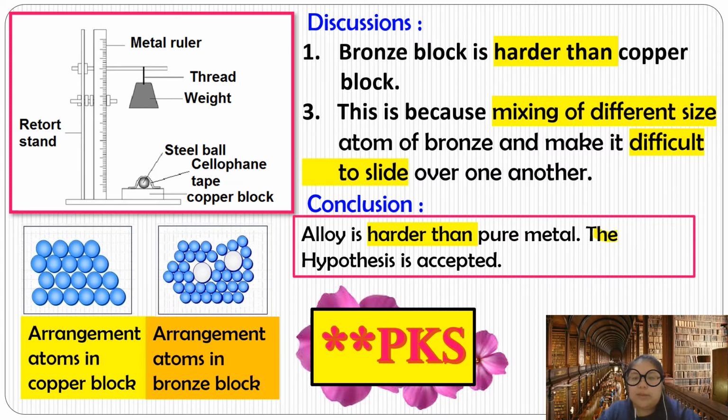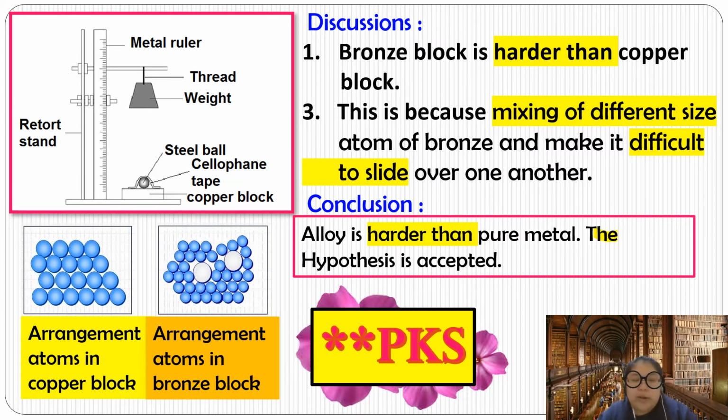The hypothesis is accepted. Okay, so I repeat again the first part. There should be the aim. Okay, number 2, there should be the problem statement. Okay, number 3, that is the hypothesis. Okay, number 4, variable. Variables are separated into 3.